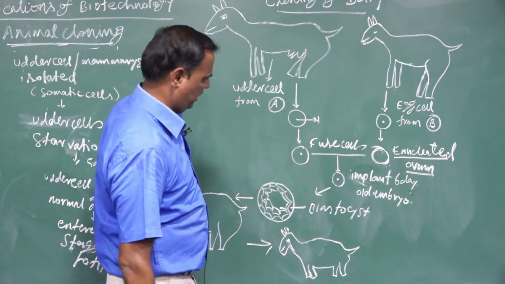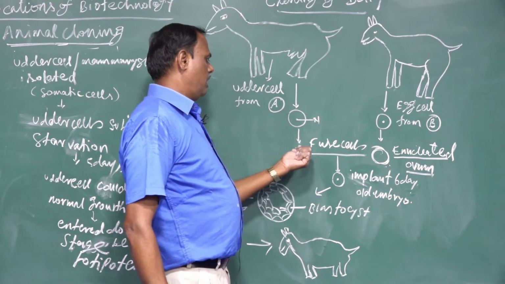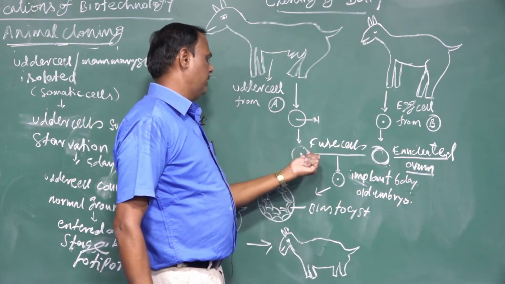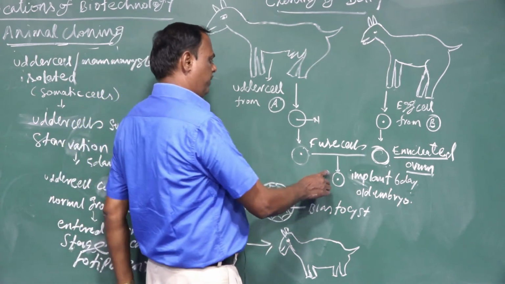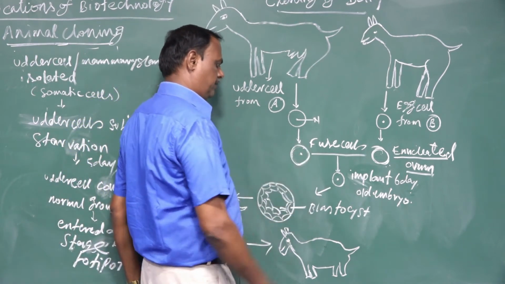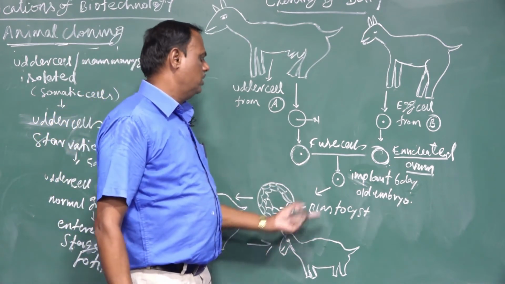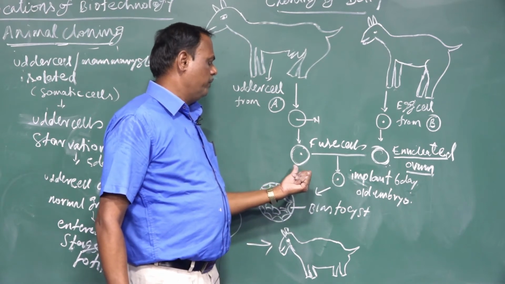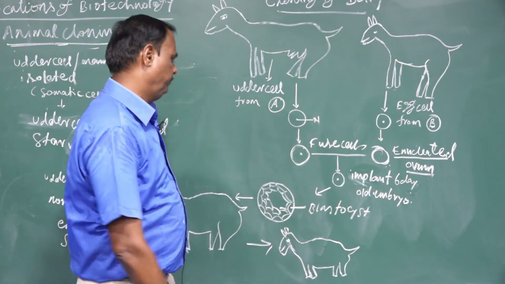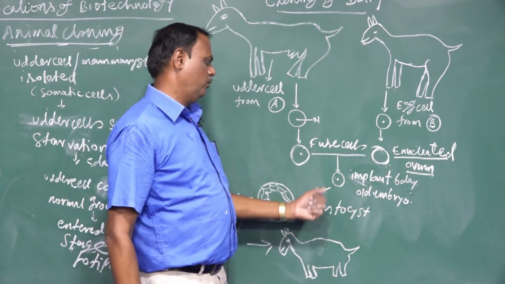When the fusion takes place, the outer membrane of the mammary gland cell is ruptured, allowing the ovum to make an envelope around the nucleus.